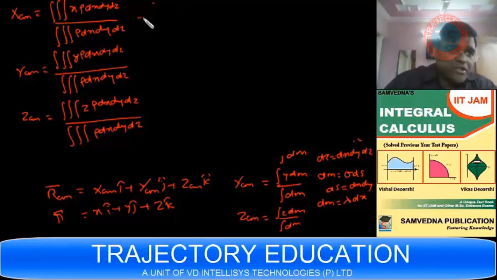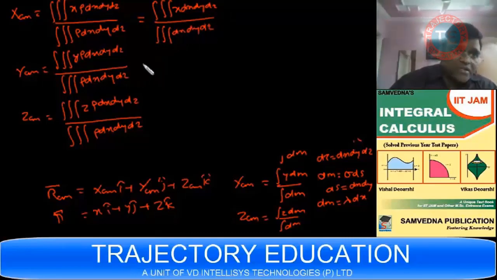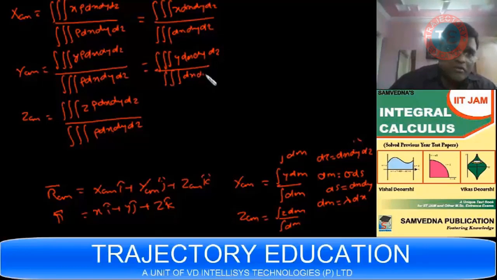If rho is constant, I can take it out of both the numerator and the denominator, and then they will cancel out. Don't cancel rho while it is inside the integral; take rho outside and then cancel. So if rho is constant, this becomes integral x dx dy dz upon integral dx dy dz, and this will be integral y dx dy dz upon integral dx dy dz.